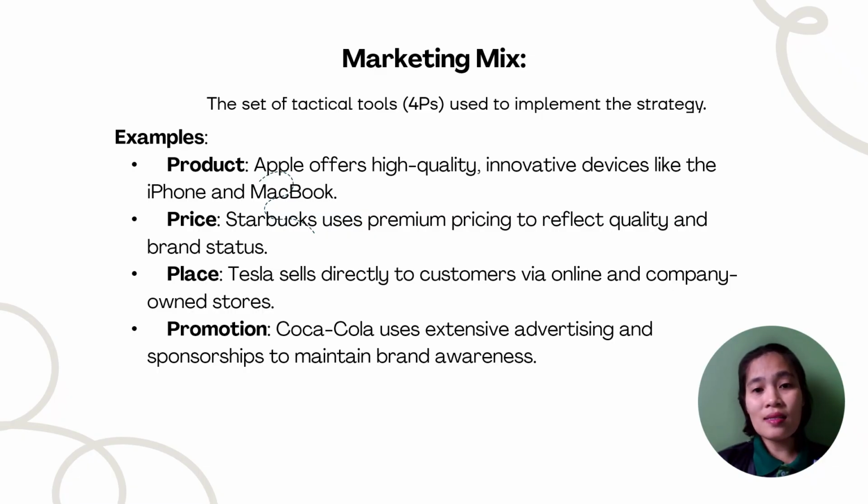For place, Tesla maintains control over the customer relationship by selling directly through its own online platform and company-owned galleries rather than traditional dealerships. And lastly, for promotion, Coca-Cola utilizes massive global advertising campaigns and major event sponsorships to ensure its brand remains at the forefront of consumer awareness.